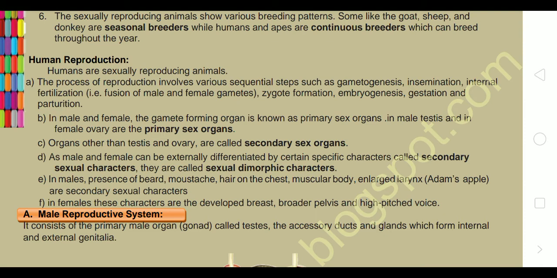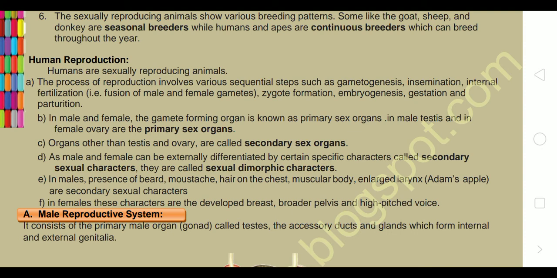Zygote formation: because of the fusion of these two gametes, a new diploid cell is formed, the first cell of life, which is termed zygote. Then the zygote divides and redivides and forms an embryo, and the process of formation of embryo is termed embryogenesis. Gestation and parturition, that means giving birth to the baby and feeding the baby with breast milk.